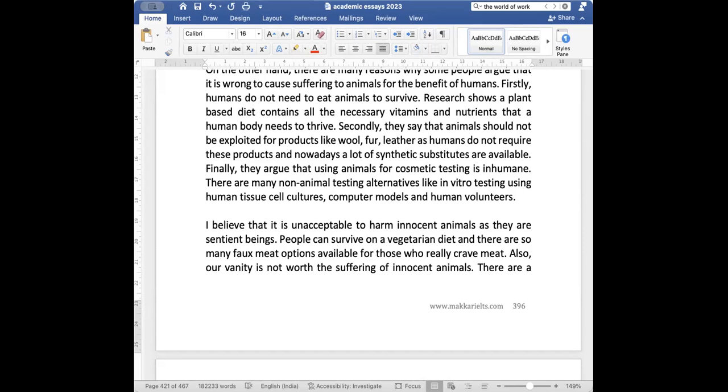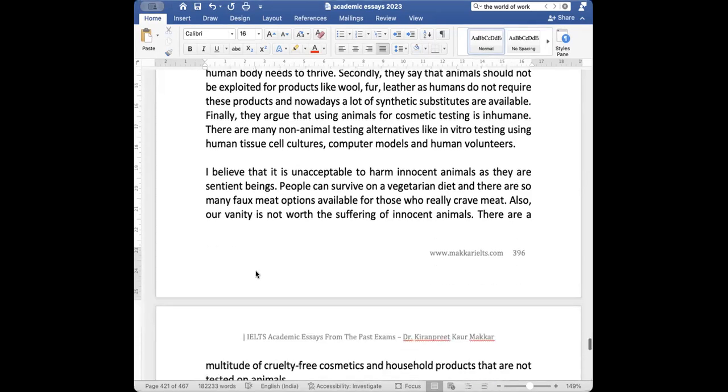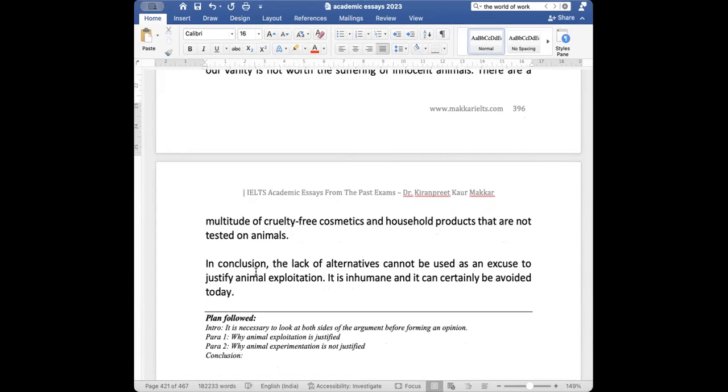All right. So, people can survive on a vegetarian diet, and there are so many meat alternatives for them who really crave meat. Also, our vanity is not worth the suffering of innocent animals. There are a multitude of cruelty-free cosmetics and household products that are not tested on animals. In conclusion, the lack of alternatives cannot be used as an excuse to justify animal exploitation. It is inhumane and it can certainly be avoided today.